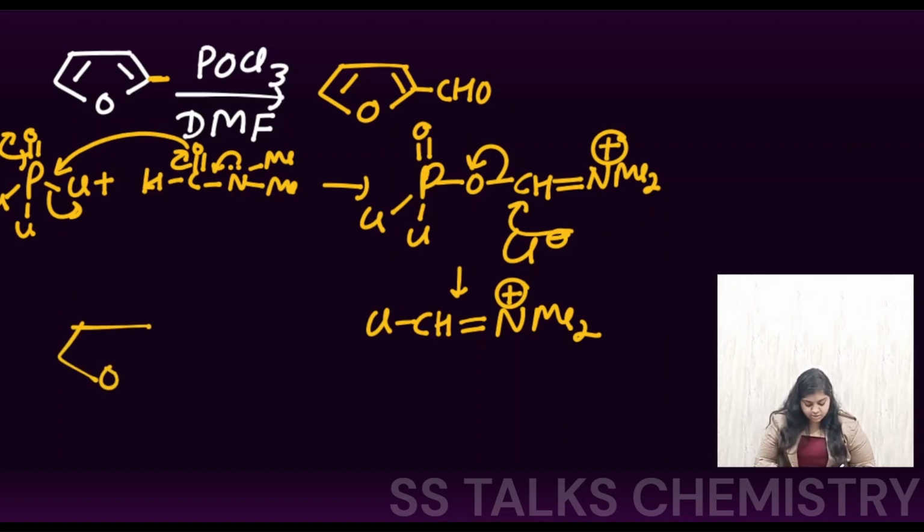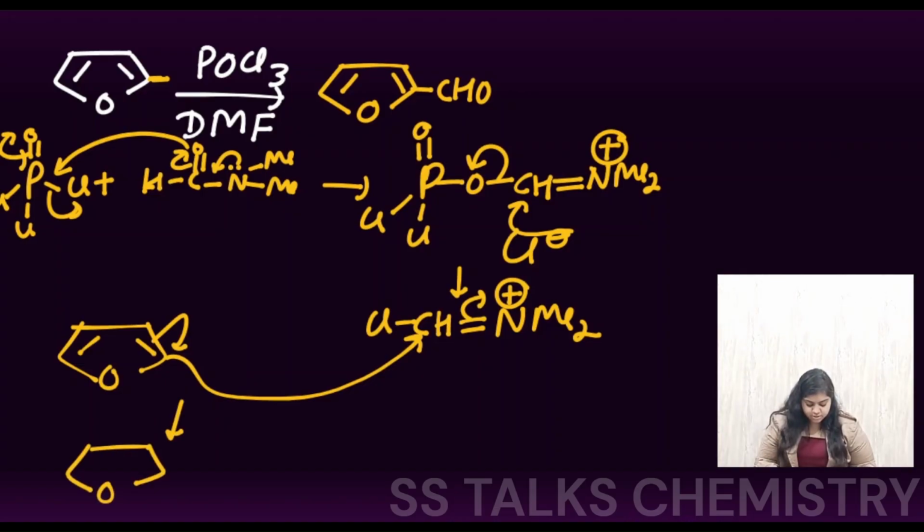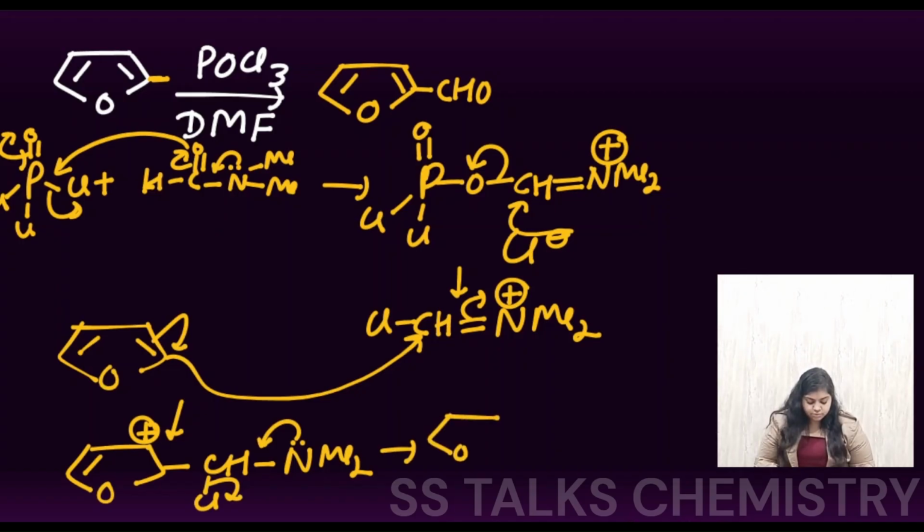Now the furan ring is going to come for the attack. This electron density is shifted, this will be attacking at this center, and the charge over it will be neutralized. So we are going to get this species. Here the positive charge will be present, CH with the Cl, and the NMe2 will be present. Again nitrogen will be donating its electron density, and this Cl is going to leave from the medium. So we are going to get here the positive charge, CH with the double bond NMe2 is present, and along with that the loss of the H positive, with the aromaticity of the ring being regained.